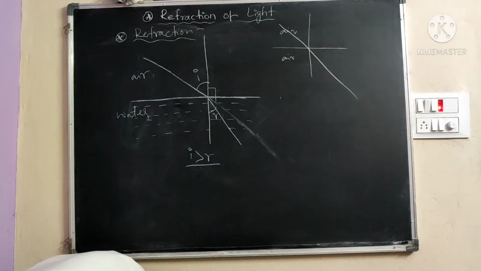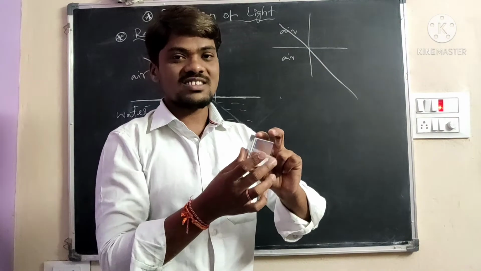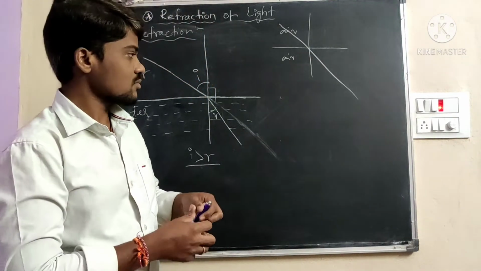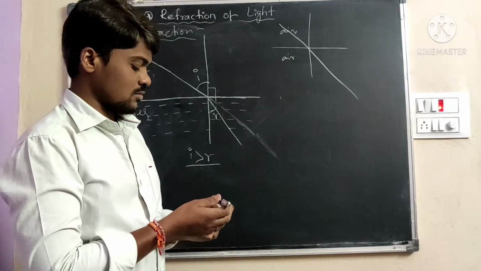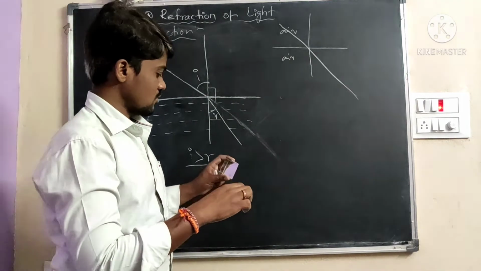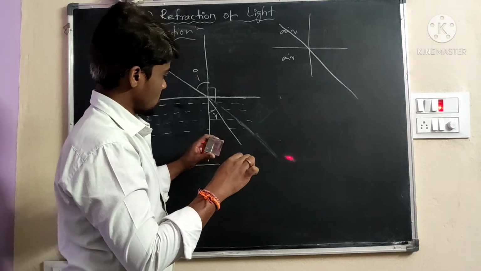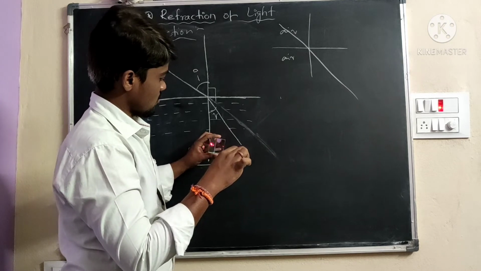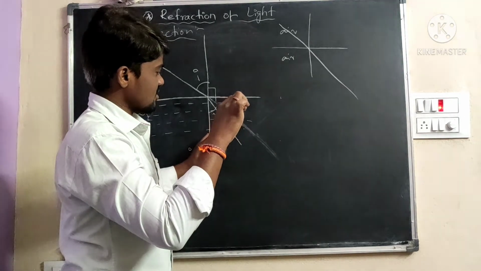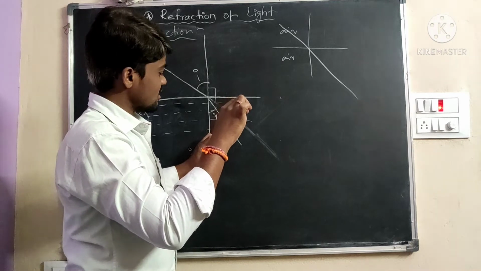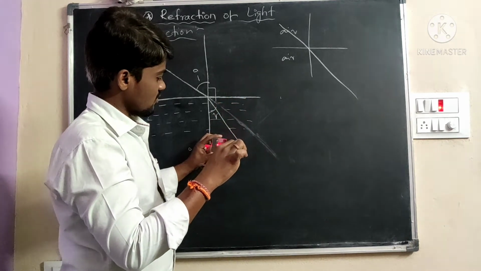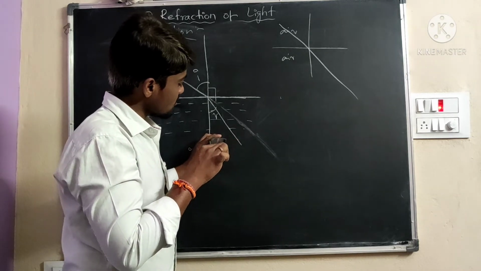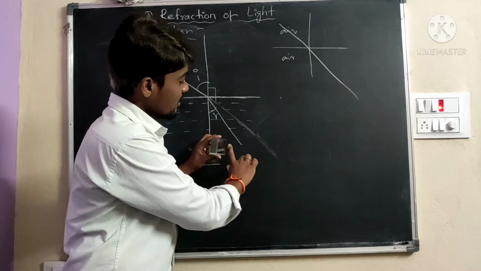For example, here we are taking a prism. A prism is a transparent glass material. At this point is the incident ray. When the light rays pass through the prism, they deviate at this point.